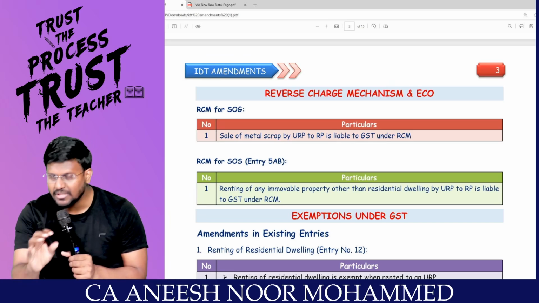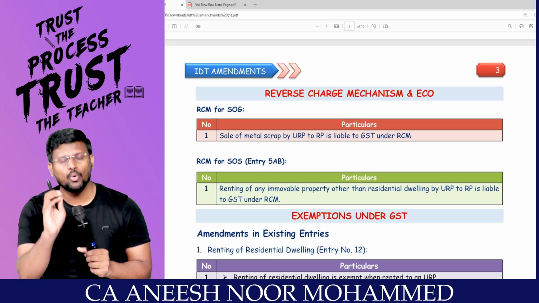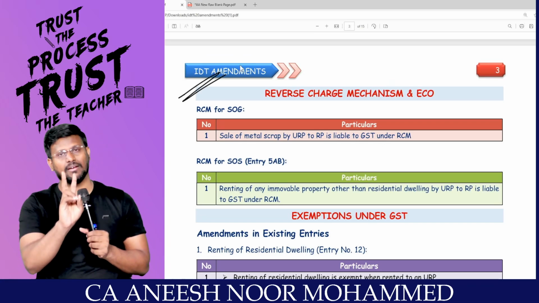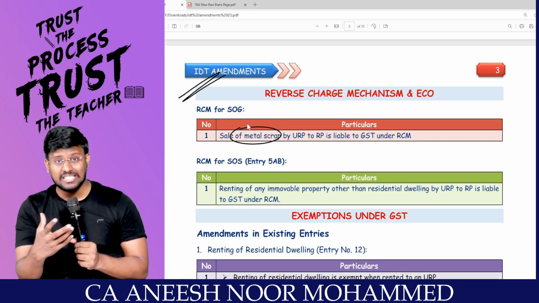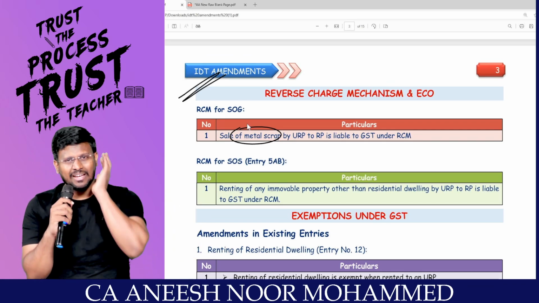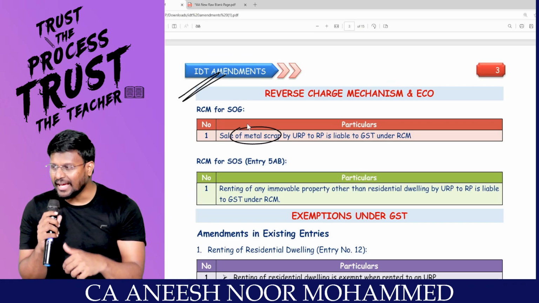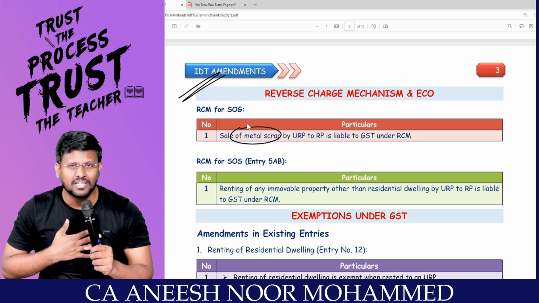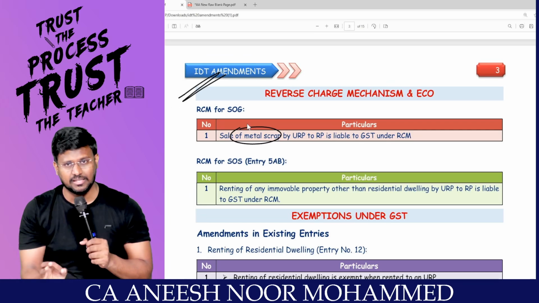All the amendments relating to supply comes to an end. Basically, actually, no amendment. Only clarifications from the department. Coming to the reverse charge, only 2 things are there. If you are selling metal scrap, when we studied the RCM, we have studied goods and services. In goods, we discussed that if you are supplying silk or various oil and all, and if the supplier is an unregistered person and recipient is a registered person, recipient is the person liable to pay tax under RCM.